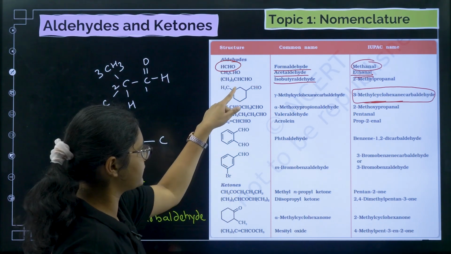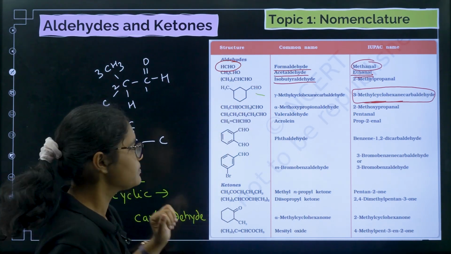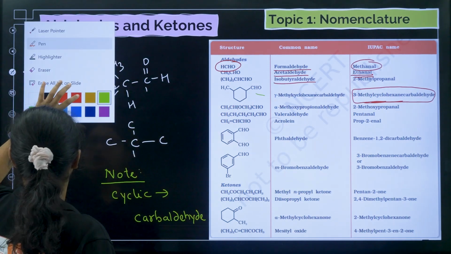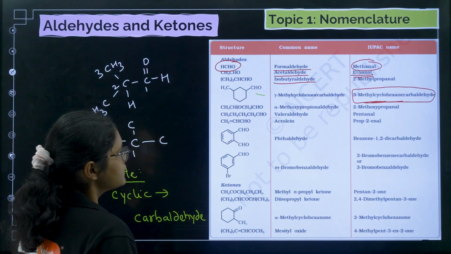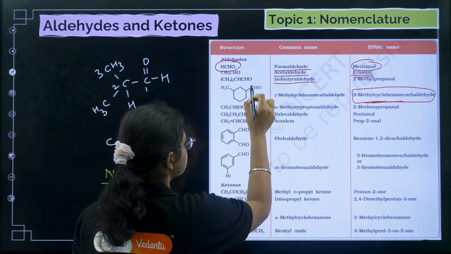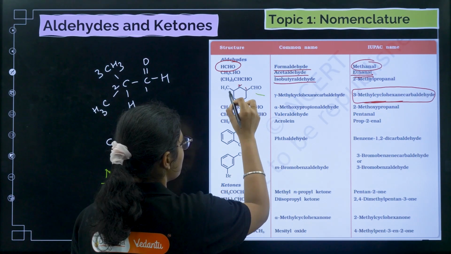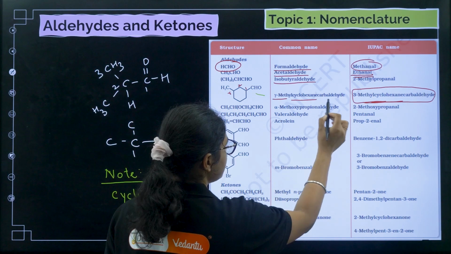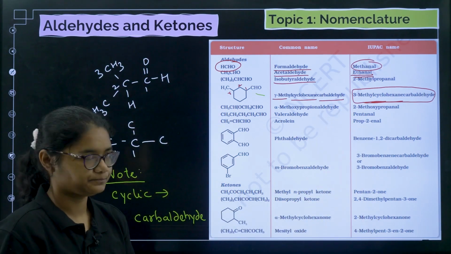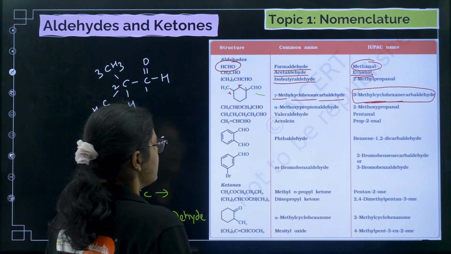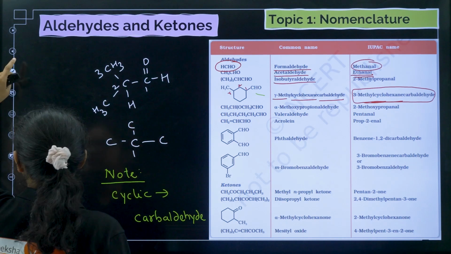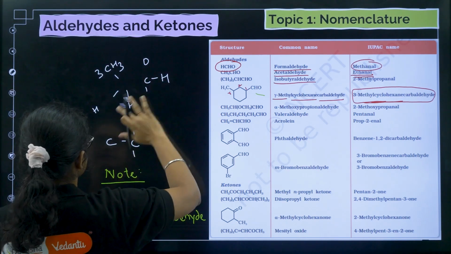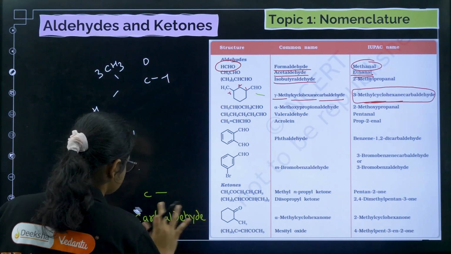Now its common name: this is the first carbon, alpha, beta, and this is gamma, so gamma methyl cyclohexane carbaldehyde. Next, let me erase this so we can understand these examples better.